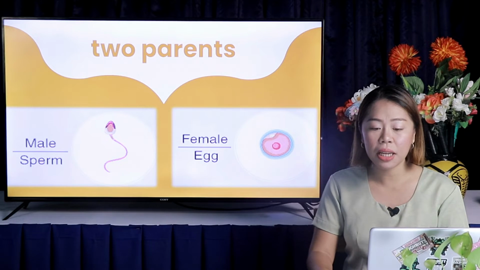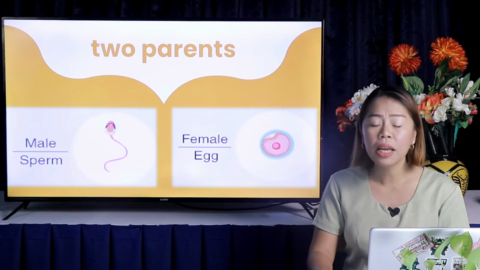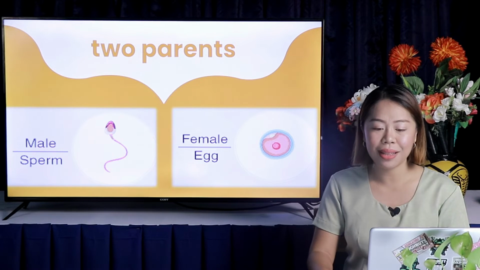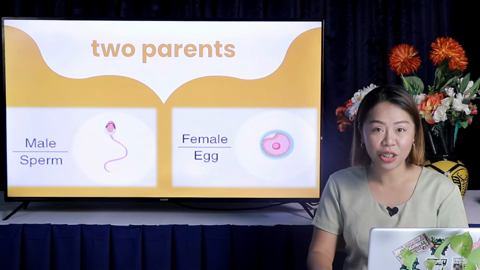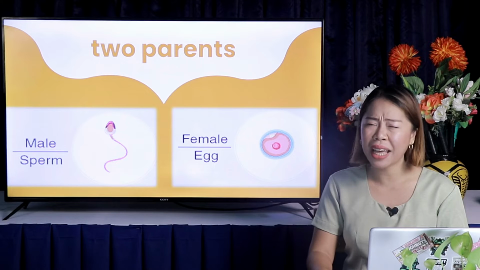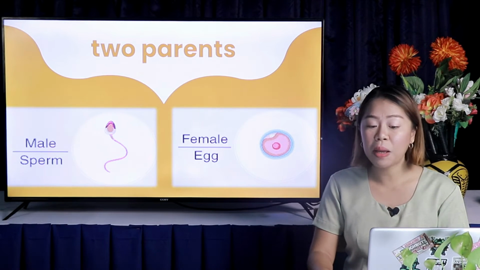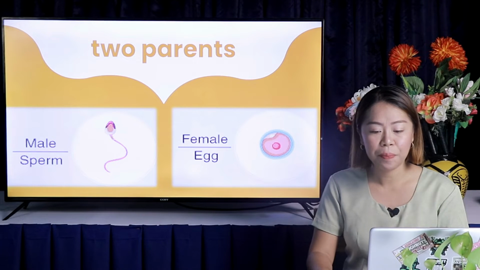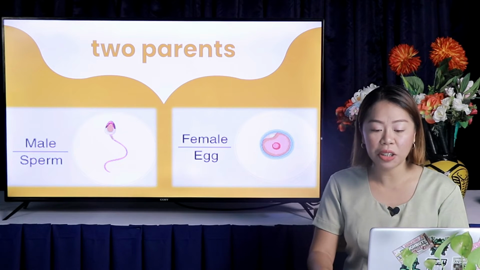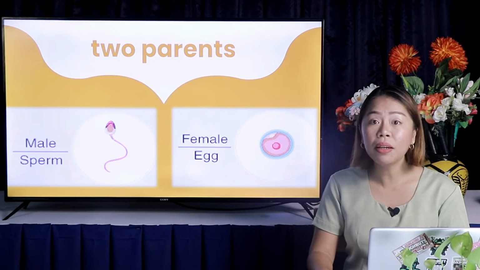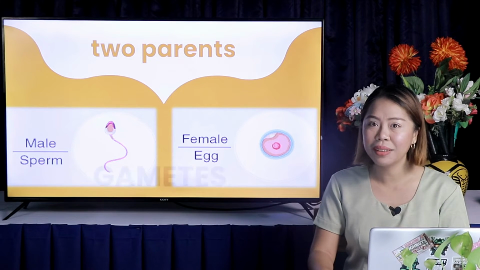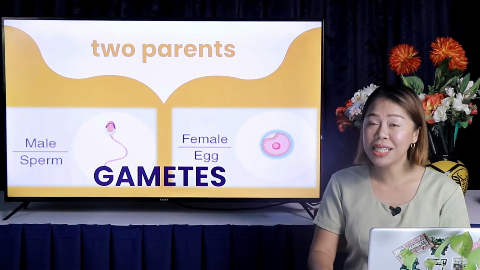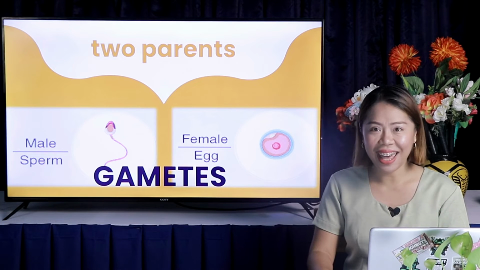Sexual reproduction is a type of reproduction that requires two parents. With sexual reproduction, offsprings are genetically unique because they get a mix of genes from a mother and a father. In sexual reproduction, the male and female reproductive cells are called gametes, or simply the sperm and egg.